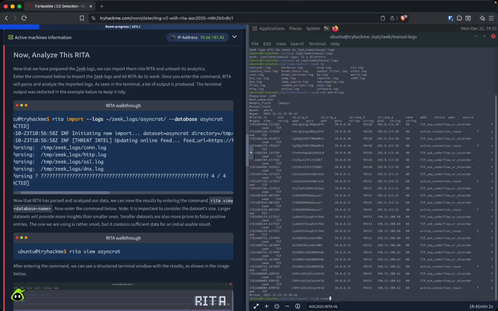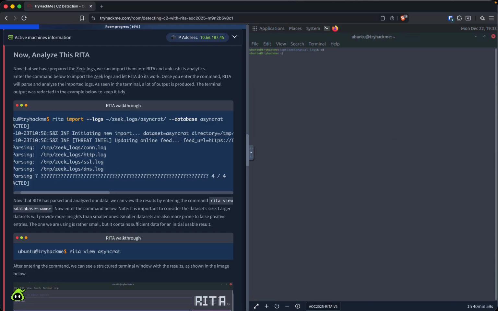Let's go ahead and clear. And we're going to get out of this directory. And we're going to do rita import logs database.